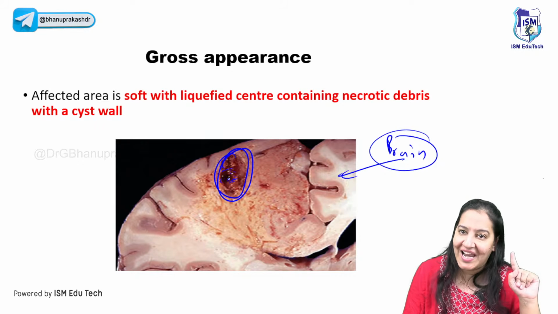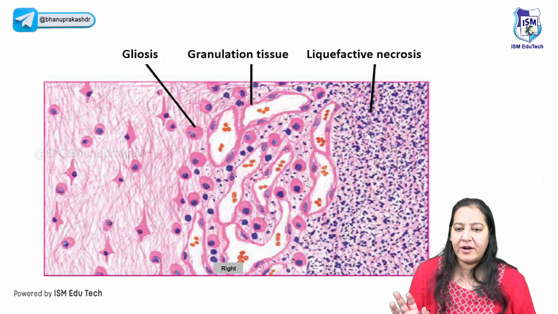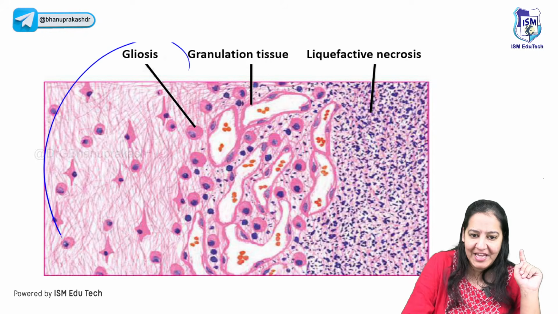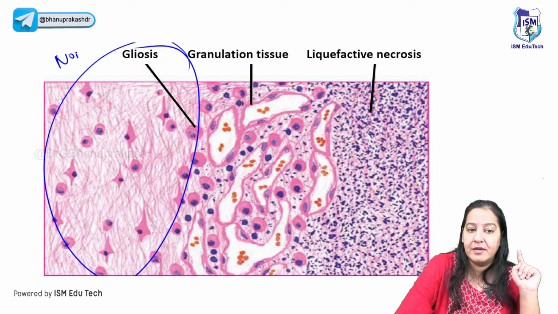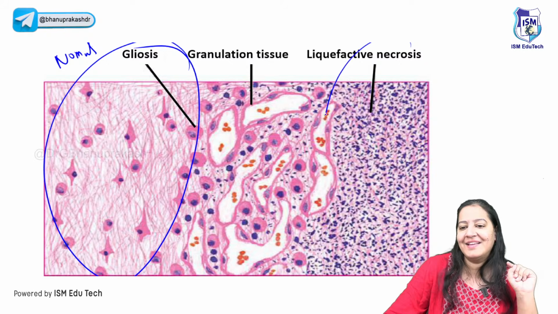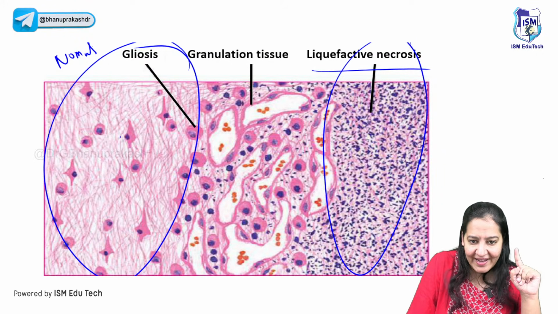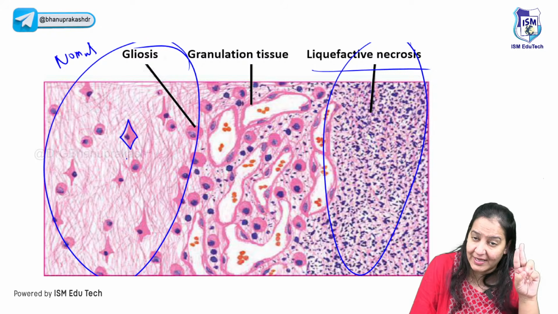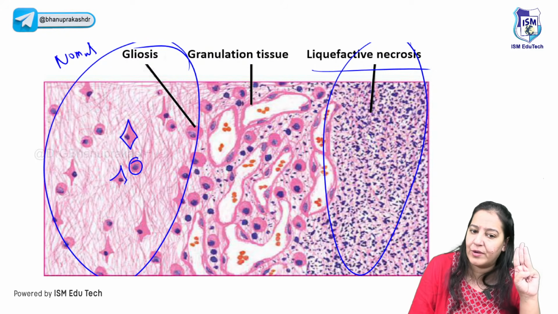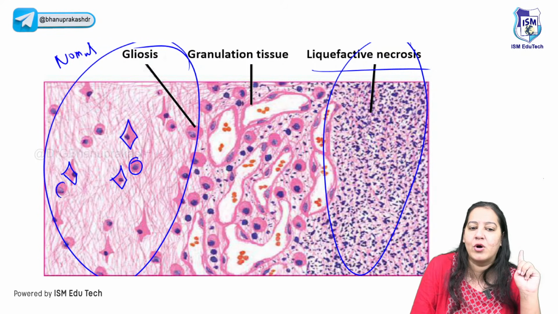Okay, so it is a gel-like material, right? Grossly. And microscopically, you can see this. This is a healthy, normal brain on this side, having neurons. And this is the liquefactive necrotic brain. See, here I can see the neurons. I can see the three things: outline, cytoplasm, and nucleus. These are healthy cells, neurons in the brain.